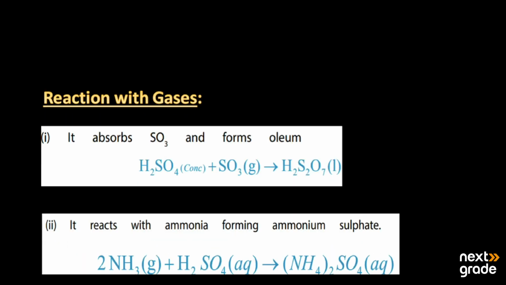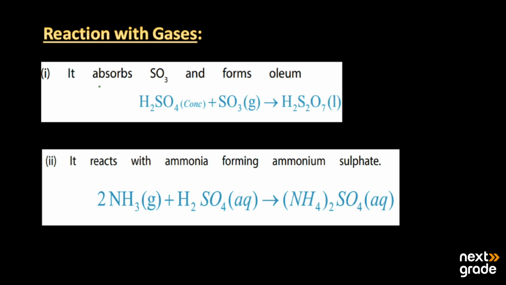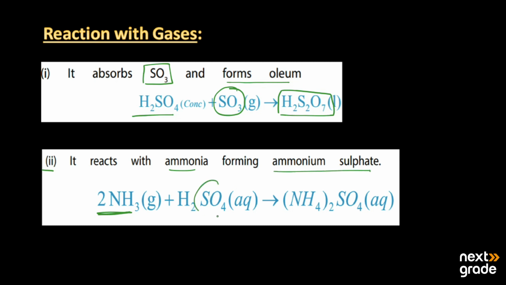And then we have its reaction with the gases. When it reacts with the gases, it absorbs sulfur trioxide and forms oleum. So this is sulfur trioxide gas. It reacts with the concentrated H2SO4 and produces oleum, H2S2O7. The last one is that it reacts with ammonia gas, NH3, forming ammonium sulfate. So this H2SO4 reacts with this ammonia and produces ammonium sulfate as (NH4)2SO4.